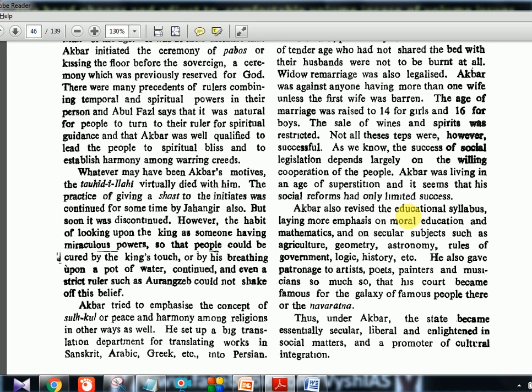Akbar also revised the educational syllabus, laying more emphasis on moral education and mathematics, and on secular subjects such as agriculture, geometry, astronomy, rules of government, logic, history, etc. So there is nothing which he has not touched upon. That's the gist of all these things. He also gave patronage to artists, poets, painters, and musicians, so much that his court became famous for the galaxy of famous people there, the Navaratna.